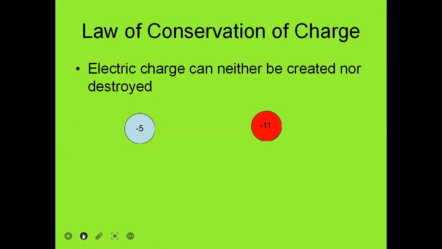Okay, so the law of conservation of charge: electric charge can neither be created nor destroyed. It can just transfer from one place to another place. Like that, minus it, plus it. On the other hand, it was -5. There are 5 electrons and there are 11 electrons. When they come to each other, then it becomes -8, -8 electrons. That means in previous some electrons come here, that means 3 electrons come to left.